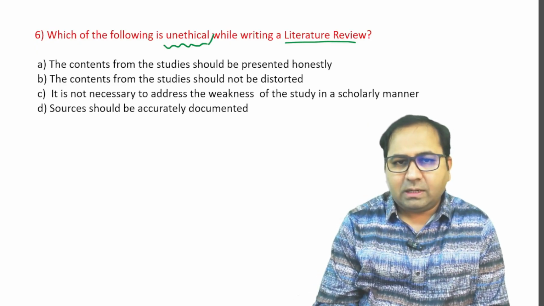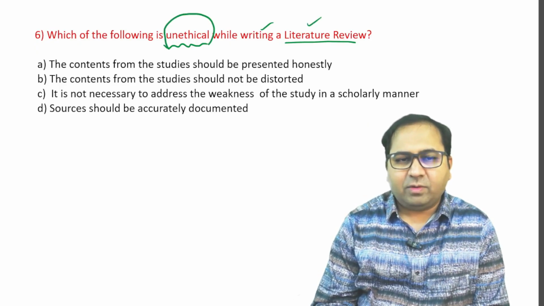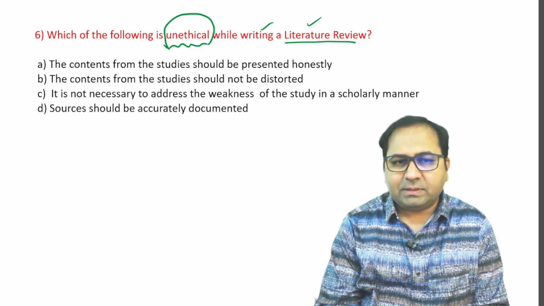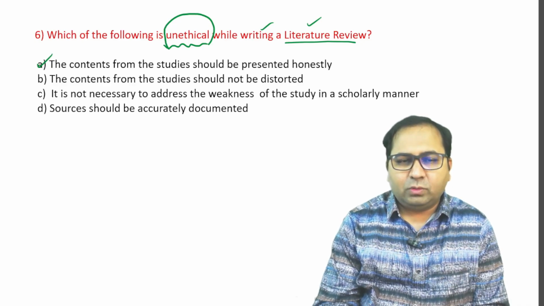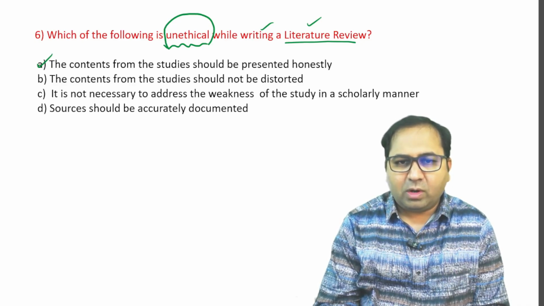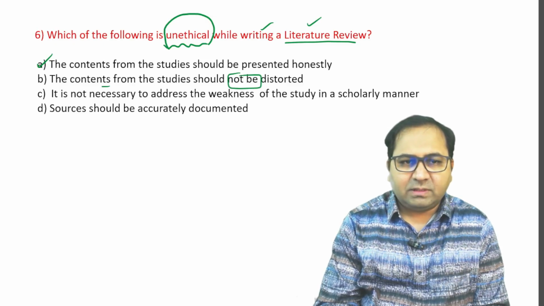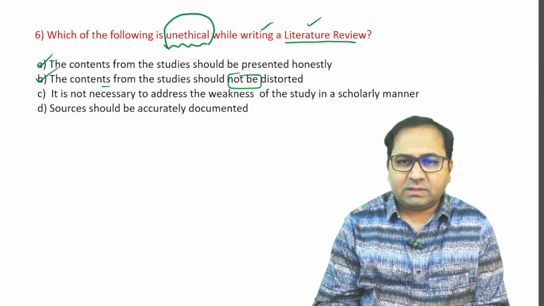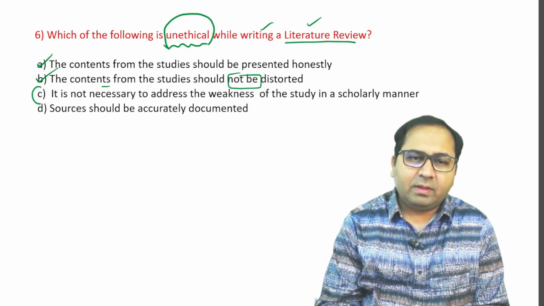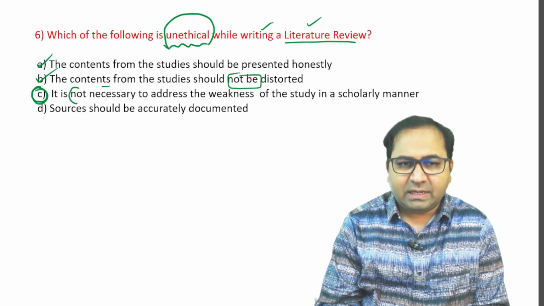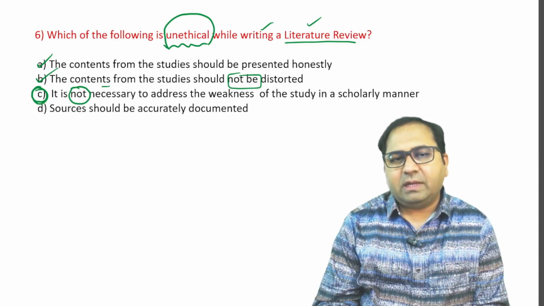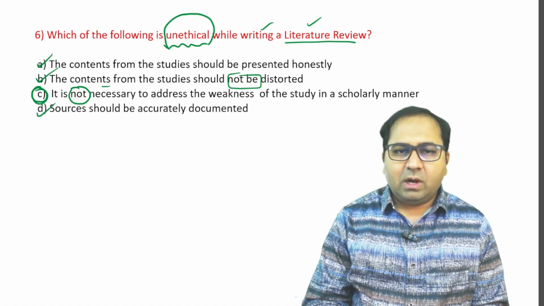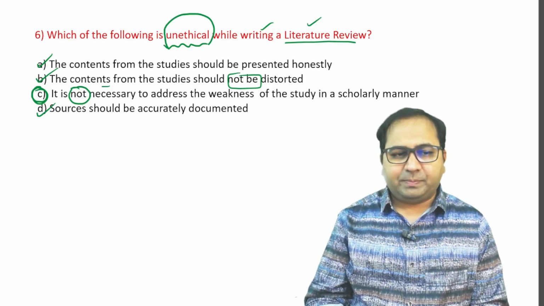So, what is unethical while writing a literature review? Let us see the options again. Option A, the contents from the studies should be presented honestly. Yes, this is ethical. Option B, the contents from the studies should not be distorted. Yes, even this is a true statement. Then the third statement, that it is not necessary to address the weaknesses of the study in a scholarly manner, is definitely wrong. And this is the answer for this question, because it is actually necessary to address the weakness of the study in a scholarly manner. Then the last statement, that the sources should be accurately documented. Yes, definitely this is also a true statement pertaining to the literature review.